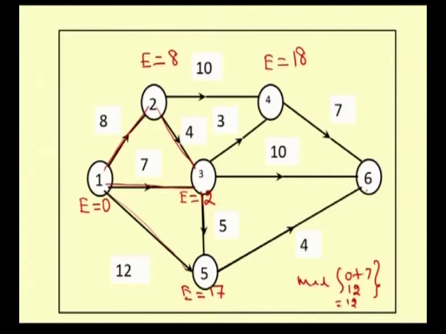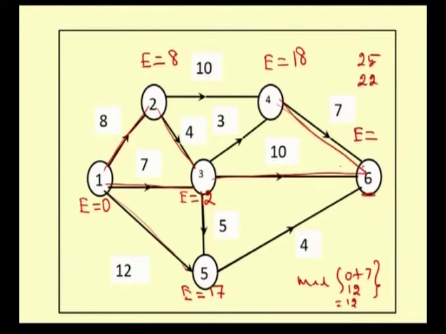Now, for the node 6 we have activity 4 6 as one activity, 3 6 is another activity and 5 6 is another activity. Therefore, for this node our earliest starting time is, if we come via 4 6, 18 plus 7, 25, and if we choose 3 to 6, it is 12 plus 10, 22.